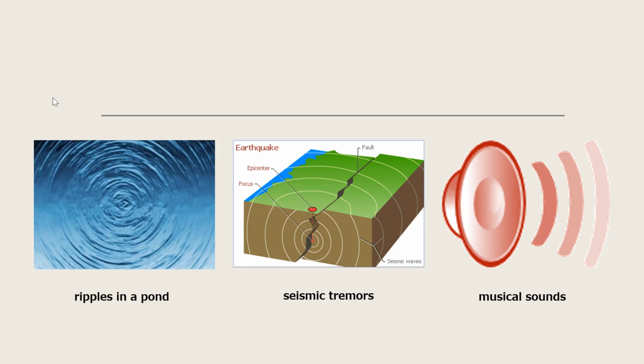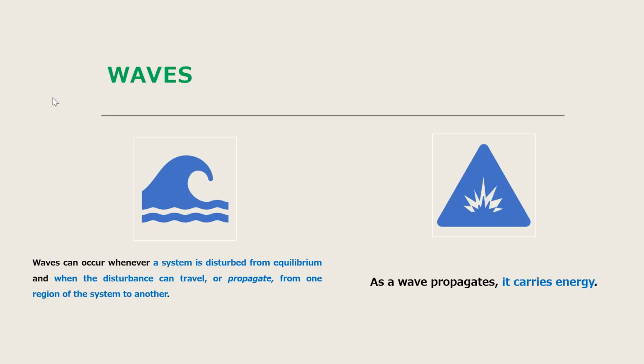In physics, a wave can be thought of as a disturbance or oscillation that travels through space-time accompanied by a transfer of energy. Examples of waves are ripples in a pond, seismic tremors, and musical sounds. Waves can occur whenever a system is disturbed from equilibrium position and when the disturbance can travel or propagate from one region of the system to another. And as the wave propagates, it carries energy.